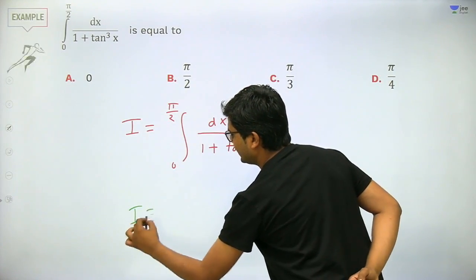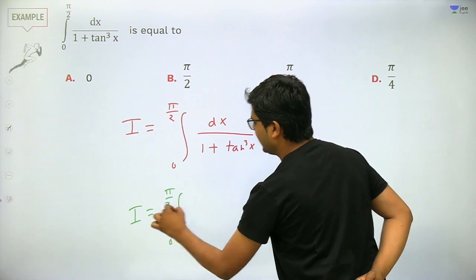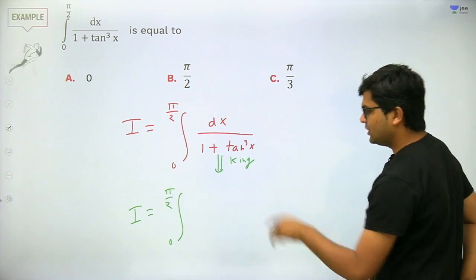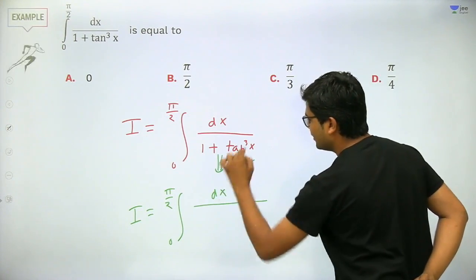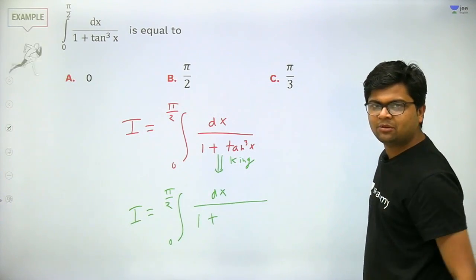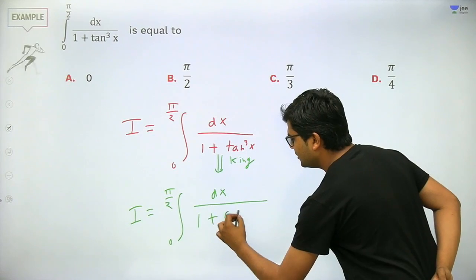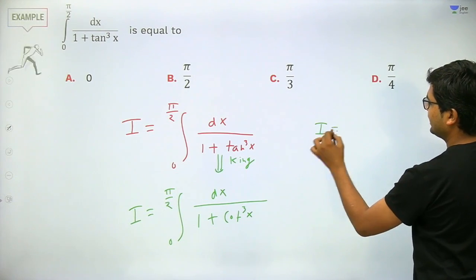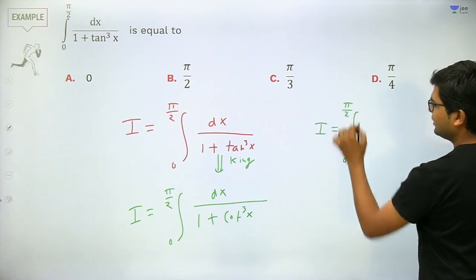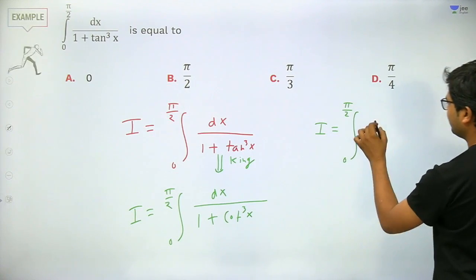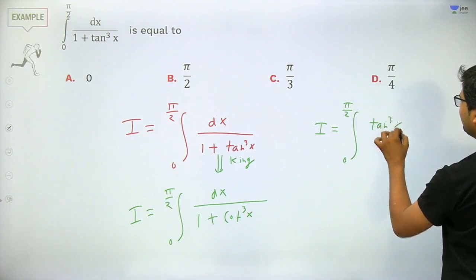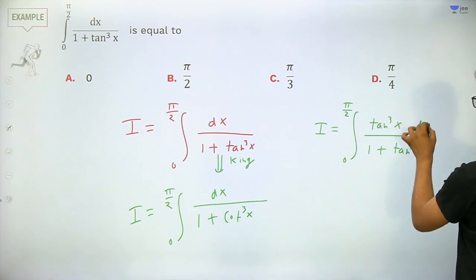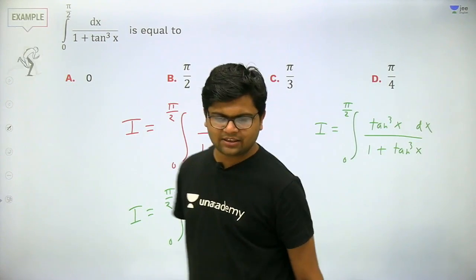This can be written as I is equal to integral from 0 to pi by 2. I am applying king property here. That should be remembered. Got it? So this can be written as dx upon 1 plus tan of pi by 2 minus x, which will become cot x. Got my point? So it will become cot cube of x. That is okay. Now this I can be again written as integral from 0 to pi by 2, and cot x can be written as 1 upon tan x. So it will be written as tan cube of x upon 1 plus tan cube of x dx. So this is the final integral after applying the king property.